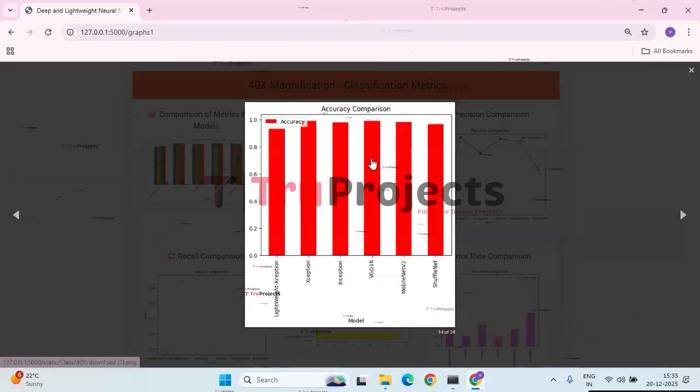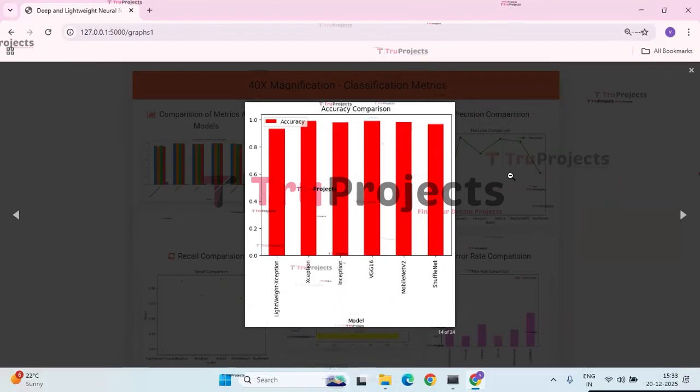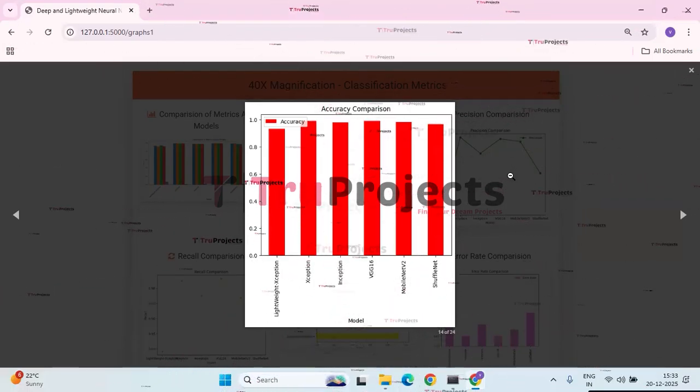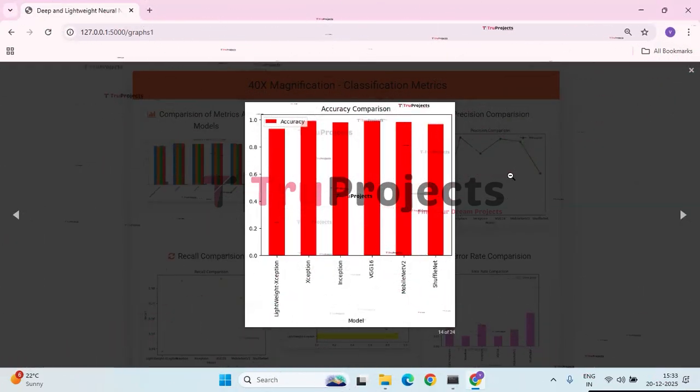Next, we have the accuracy comparison graph. This bar graph compares the accuracy of 6 deep learning models. VGG16 and Xception show the highest accuracy, close to 100%. Lightweight Xception has the lowest accuracy, while the others perform similarly well.